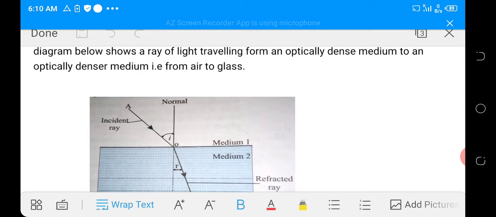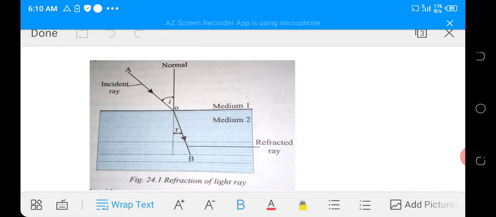Now look at the diagram. The first law states that the incident ray, the normal, and the refracted ray at the point of incidence all lie in the same plane. As you can see from the diagram, look at the incident ray, the normal, and the refracted ray. They are all in the same plane, the vertical plane. So the law holds, that is, all the three are in the same plane at the point of incidence.